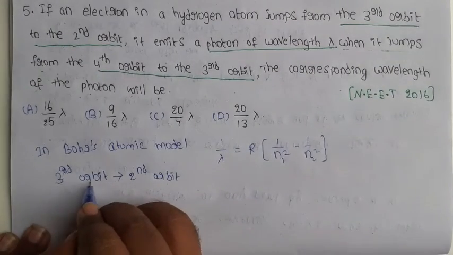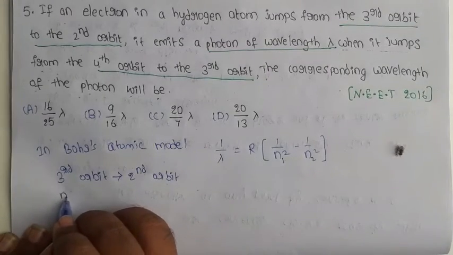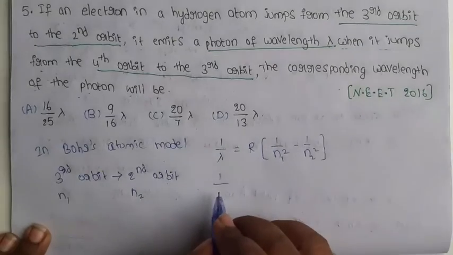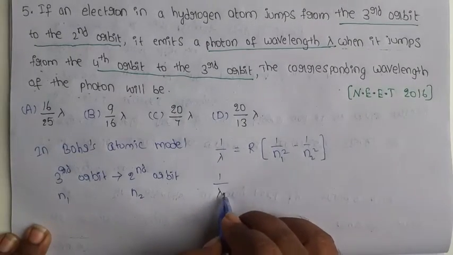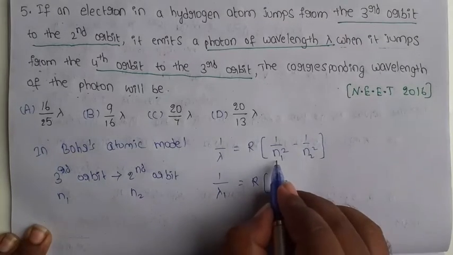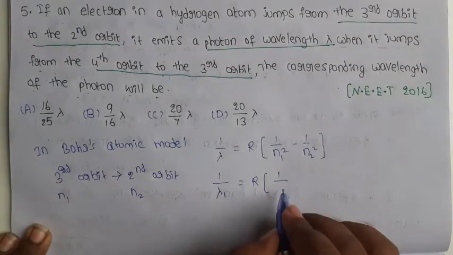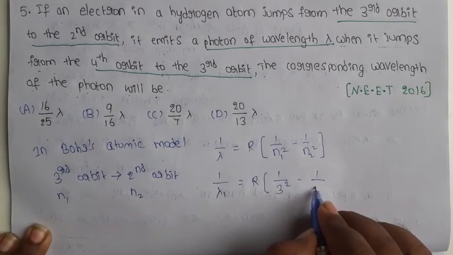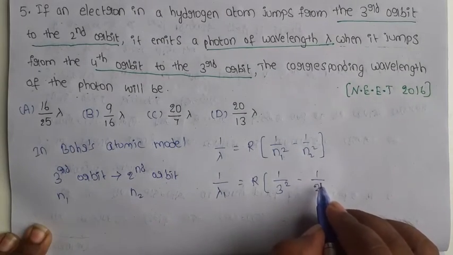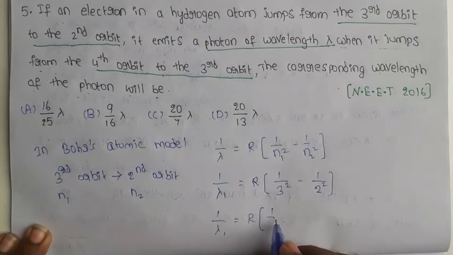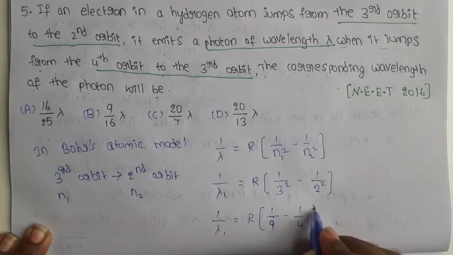It jumps from the third orbit to the second orbit, so this is the n1 value and this is the n2 value. Here I am taking the wavelength lambda 1: 1 by lambda 1 equals R into 1 by n1 value 3 square minus 1 by n2 value 2 square. So 1 by lambda 1 equals R into 1 by 9 minus 1 by 4.